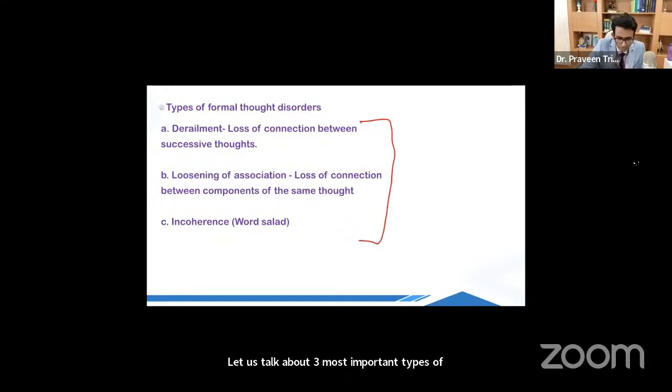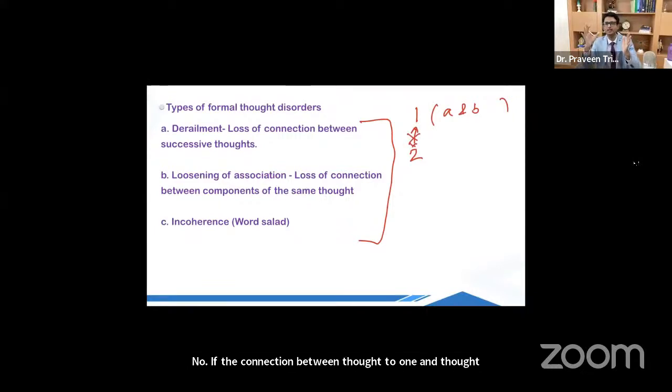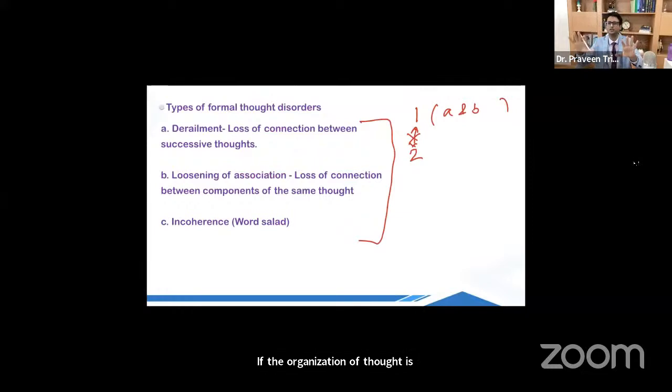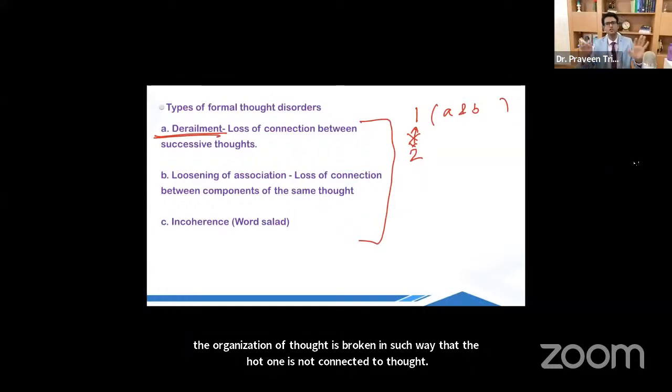Say if there is a thought 1 and there's a thought 2, and the thought 1 has two components, A and B. Now, if the connection between thought 1 and thought 2 gets broken, if the organization of thought is broken in such a way that the thought 1 is not connected to thought 2, this is called derailment. Thought 1 is not connected to thought 2.